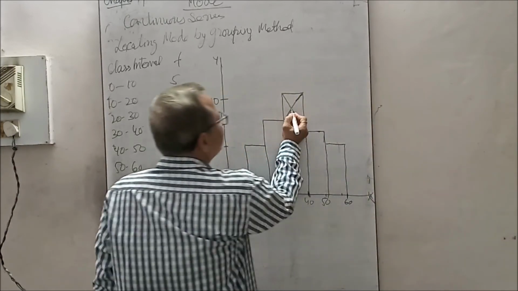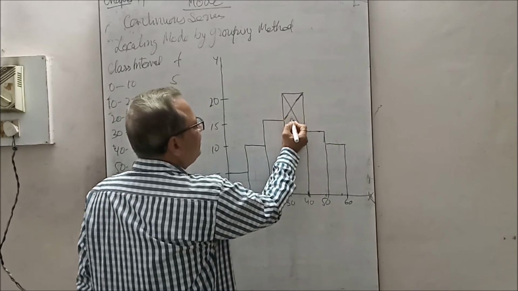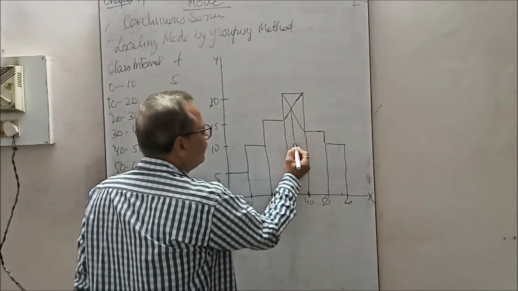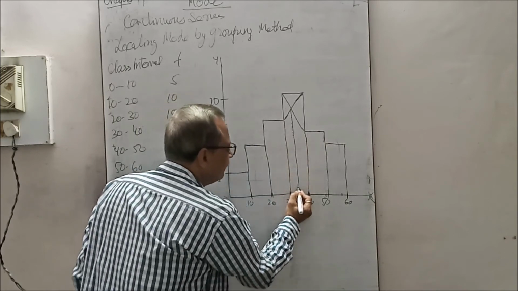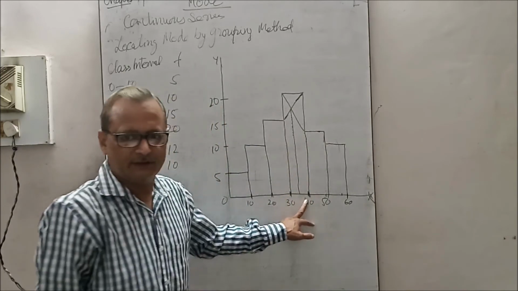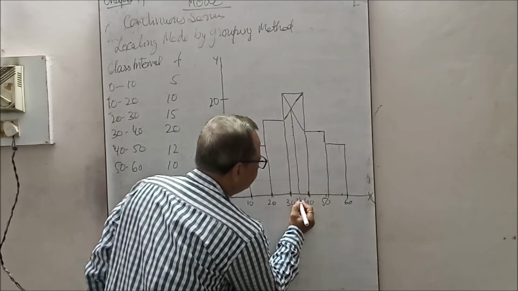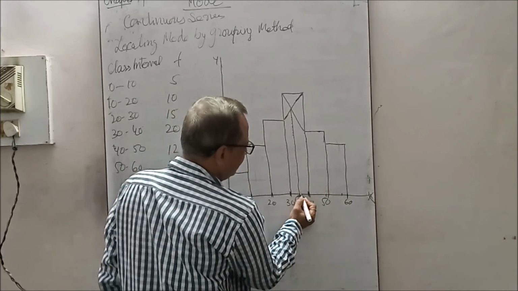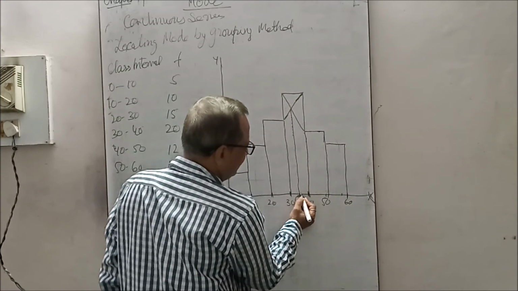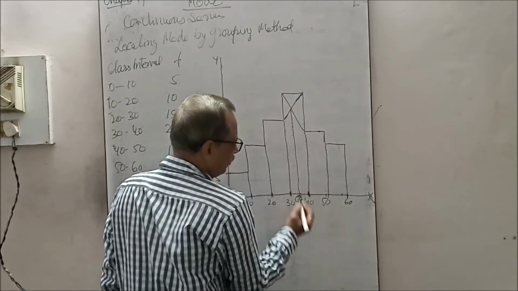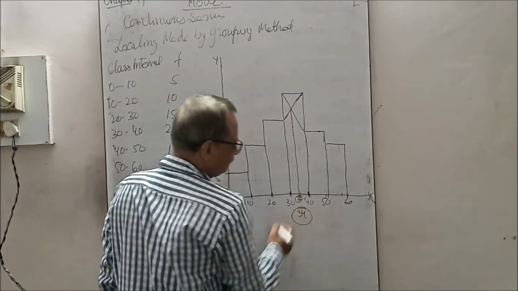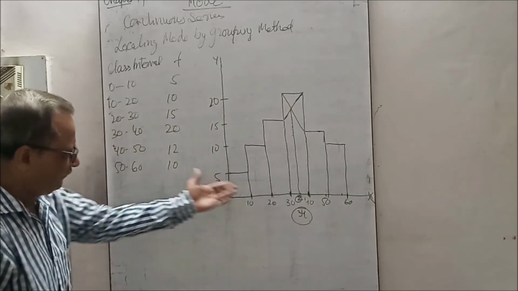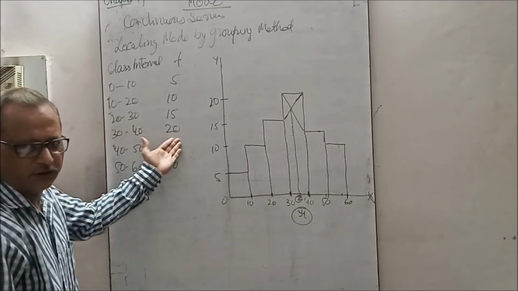Now here it intersects. You drop the line from here. Where it drops, that is called the mode. You can count: 30, 40, 50 is here, 25 is here, so it becomes 34. And you can use the formula also. 34 is between 30 and 40 because it is the highest one.